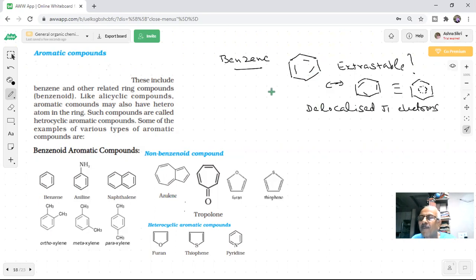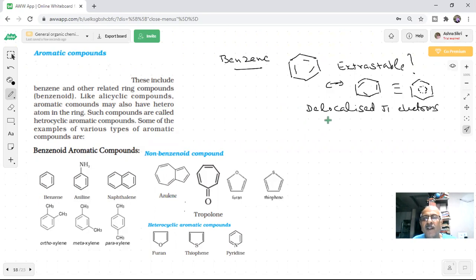It is not giving the property of the bromine water test, which is given by the alkenes. So there is a resonance energy of the benzene, and therefore extra stability is there. And you know what type of reaction it is undergoing. It is undergoing electrophilic aromatic substitution reaction. You have seen those important reactions of benzene.